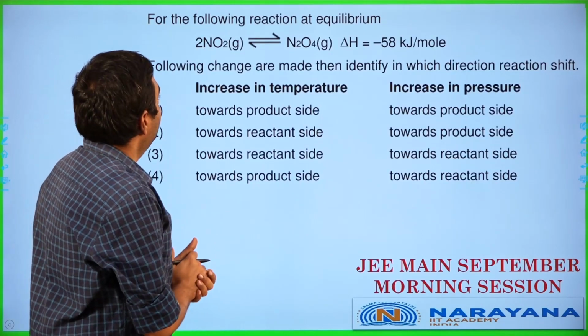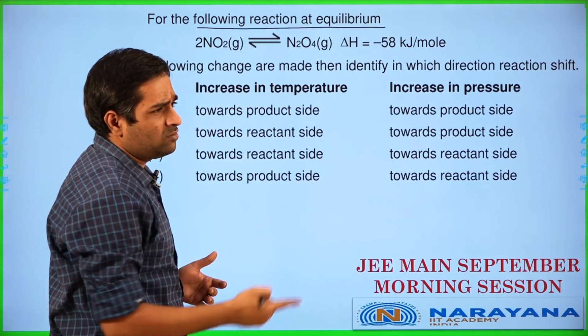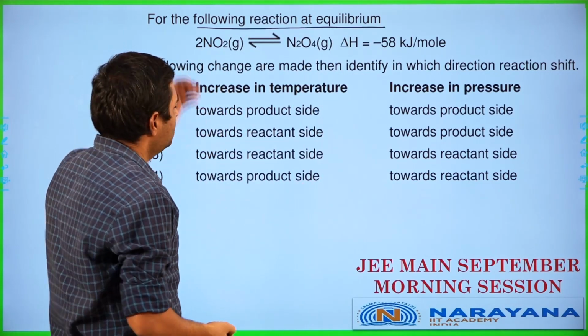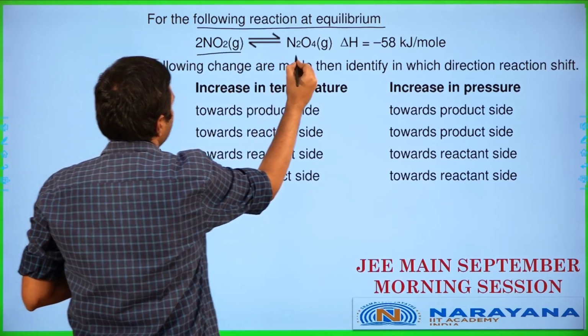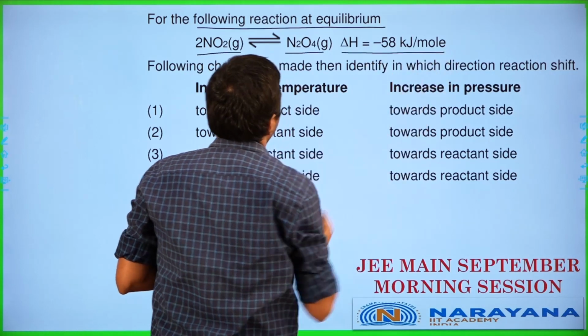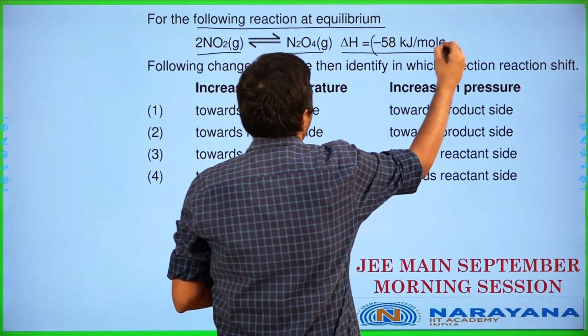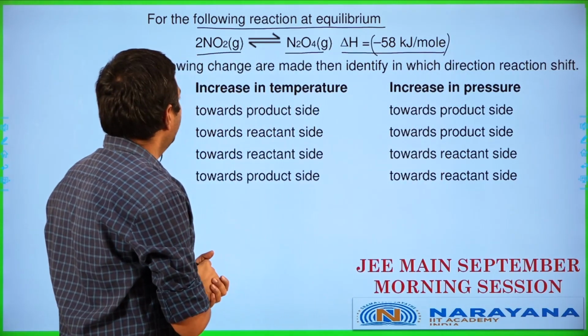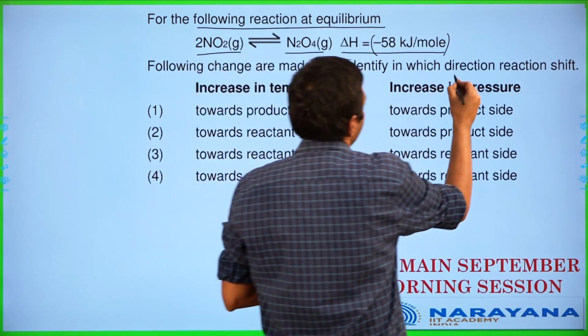Okay. For the following reaction at equilibrium, 2NO2 gas is in equilibrium with N2O4 over here. Delta H is minus 58 kilojoules per mole. So in this particular case, following changes are made, then identify in which direction the reaction is going to be shifting.